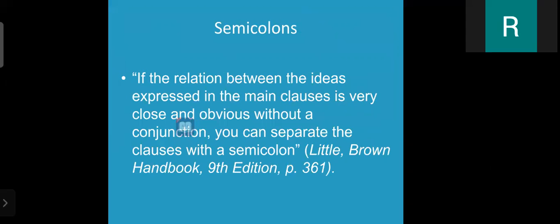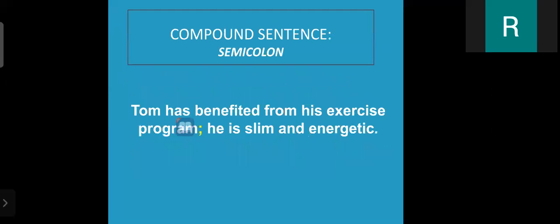Now, what is the semicolon? A semicolon is used if the relation between the ideas expressed in the main clauses is very close and obvious without a conjunction. You can separate the clauses with a semicolon. Compound sentence, semicolon: Tom has benefited from his exercise program; he is slim and energetic. It means we can make compound sentences by using the semicolon.